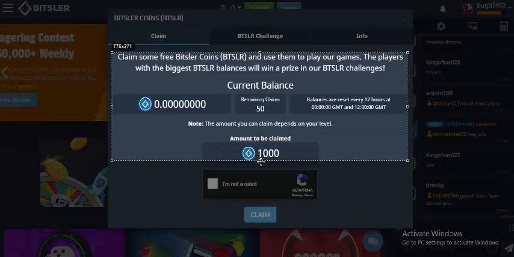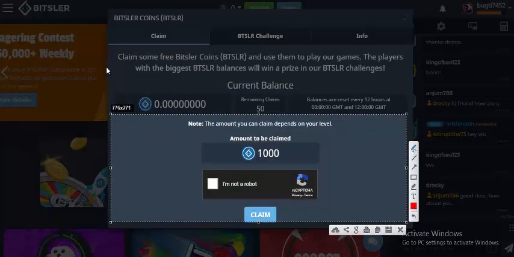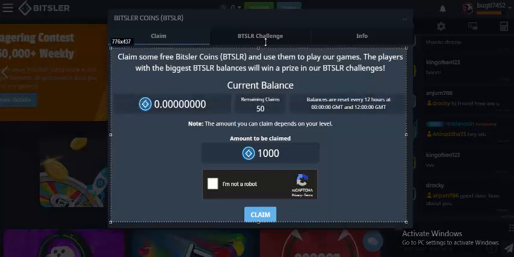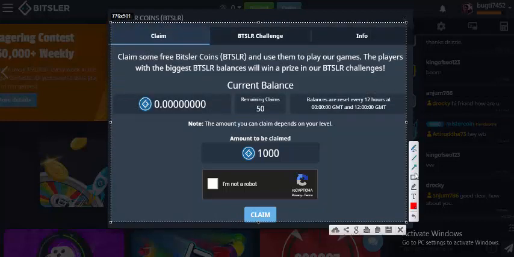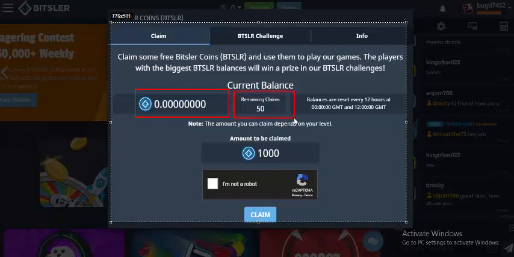Here you will get the amount. Now there are 0 Bitler coins, and if you want to claim again, you will get it after 50 minutes, then the next 50 minutes, and then you will get 1000 Bitler coins for each claim. Now we are going to confirm it.